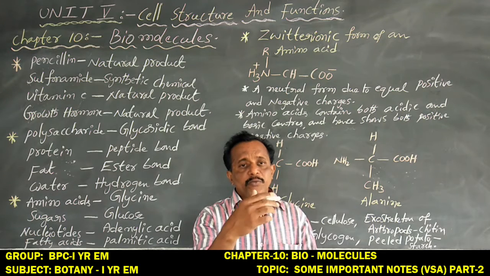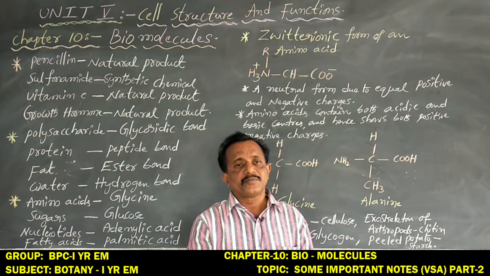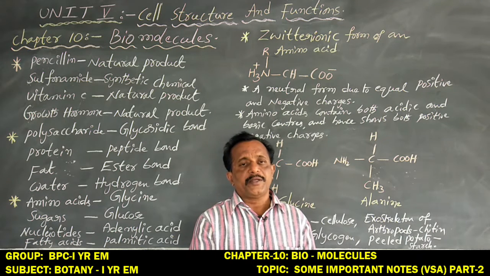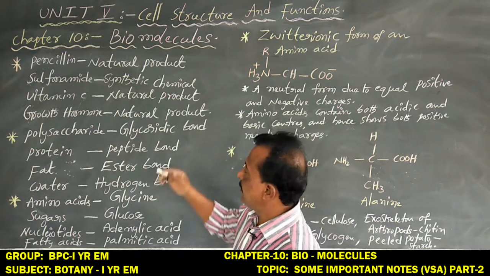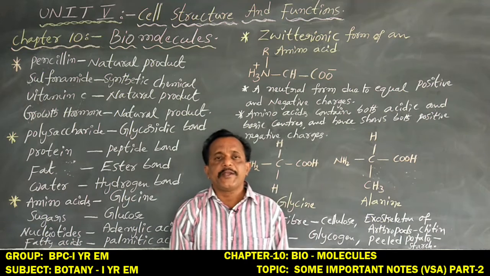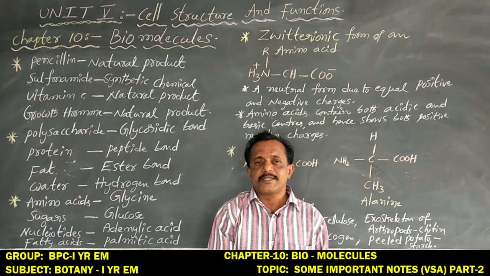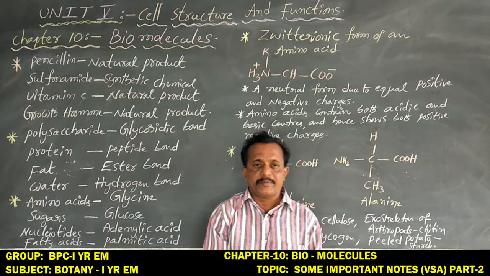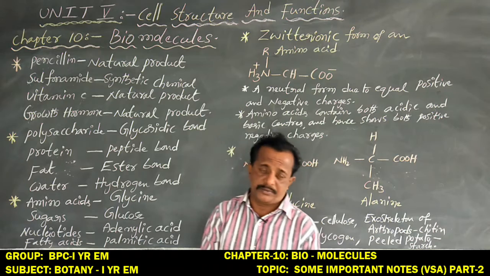This Penicillium notatum penicillin was first observed by Alexander Fleming. So dear students, penicillin is obtained from Penicillium notatum, one fungal member. So this penicillin is a natural product.